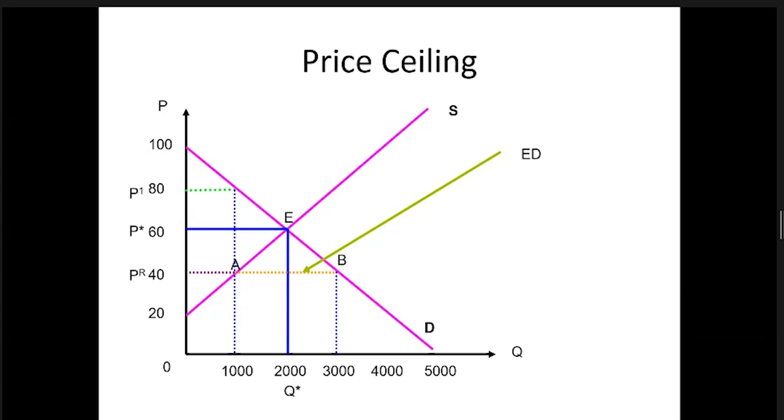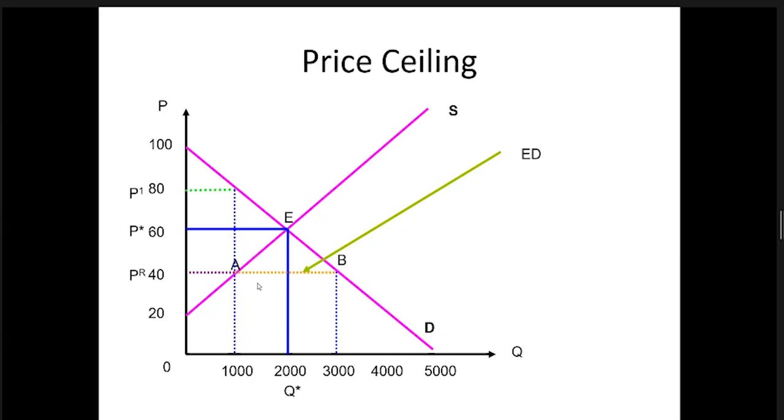So what to do? This is called effective price ceiling. Whenever you put the price ceiling, you need to make it effective. Let's say this is about sugar. Government reduced the sugar price to help the consumers. Then there was excess demand, like 2,000 kilos. Then to make it effective, what should government do? Government should import some sugar from foreign countries. This is the local supply. Local supply is 1,000 units.